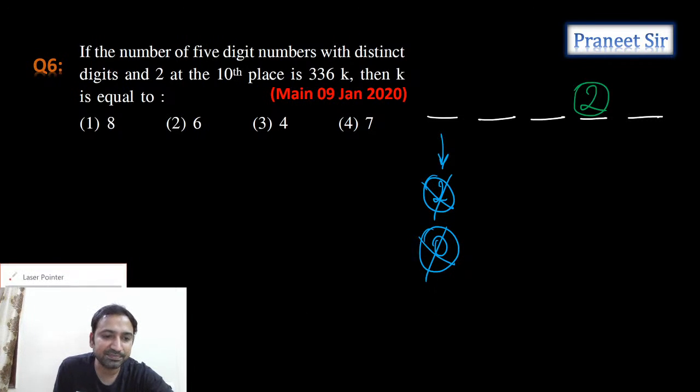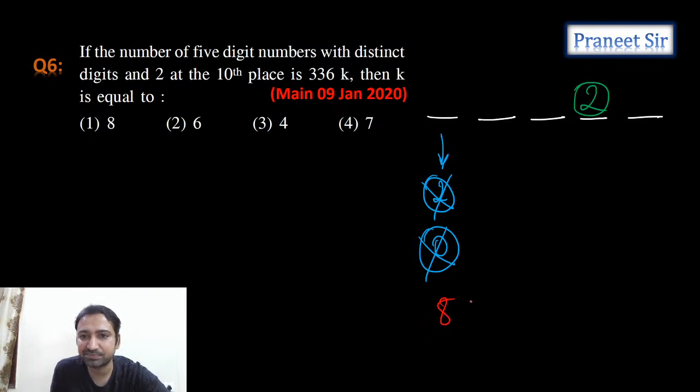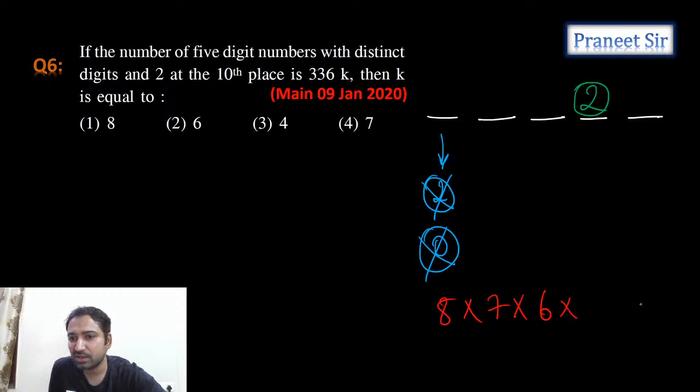8 possibilities. So for the first digit, you can select 8 possibilities. Next, second digit, 7 possibilities. Next, 6 possibilities. And next, 5 possibilities are there. Everyone understood? So the number of 5-digit numbers with distinct digits. One second. Here 0 we can't select, but here we can select 0, guys. One second, this is not correct.